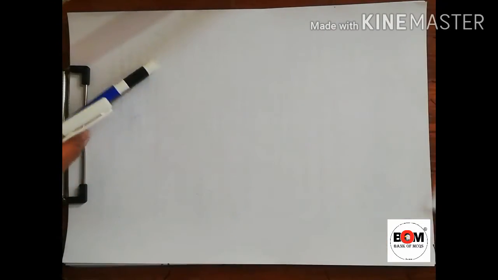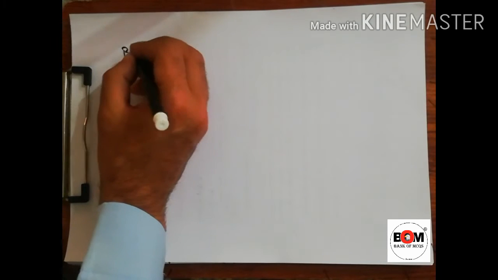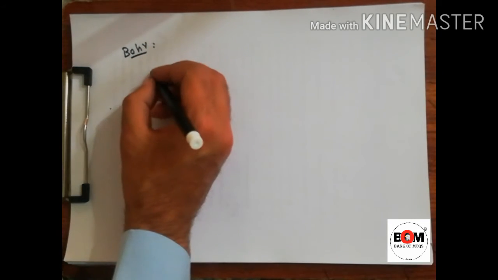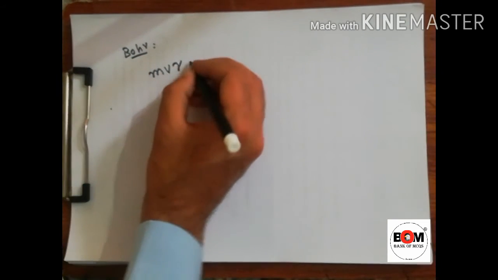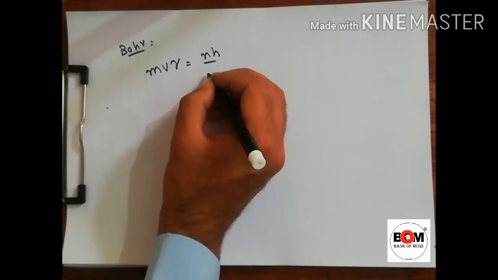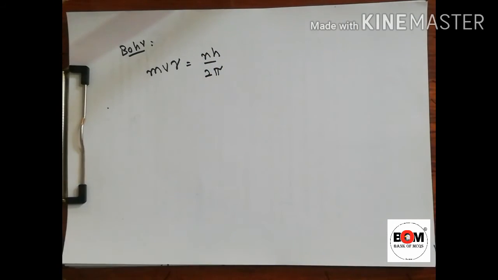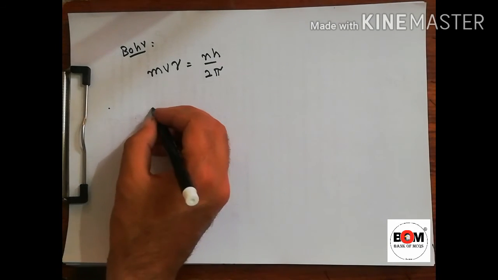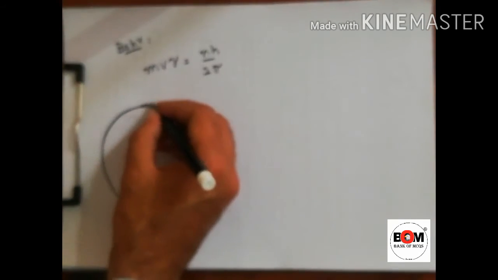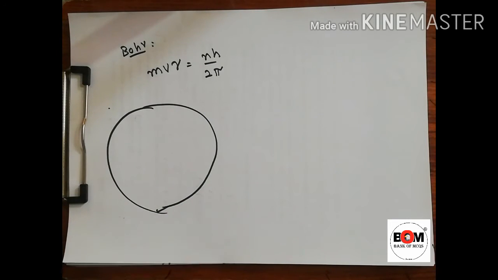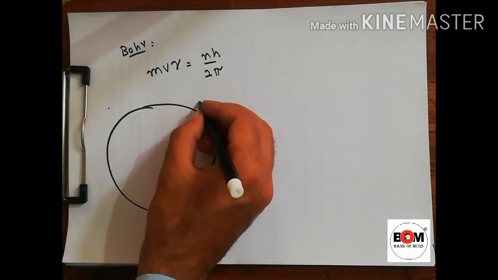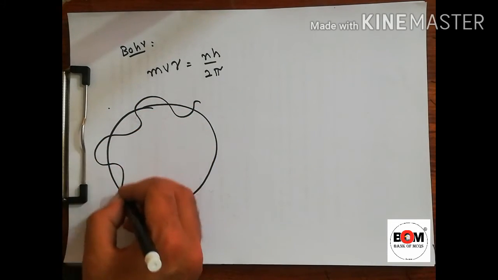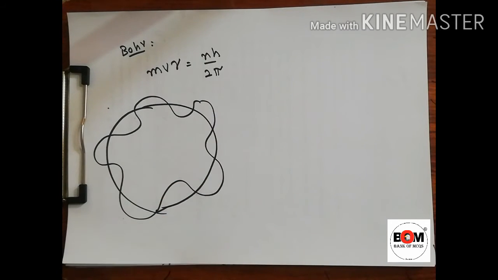De Broglie wave in the hydrogen atom. Bohr told us that angular momentum is the product of nh divided by 2 pi. Now De Broglie says that if this is the circumference of the shell, the shell must form some waves.